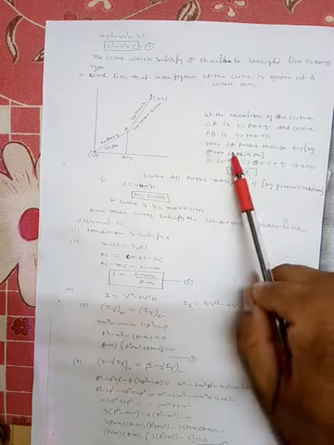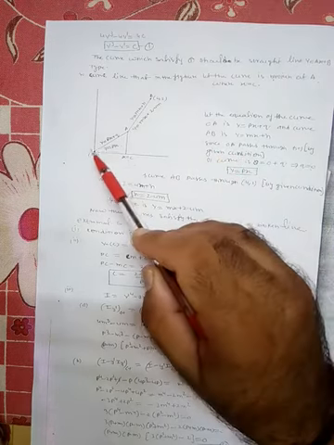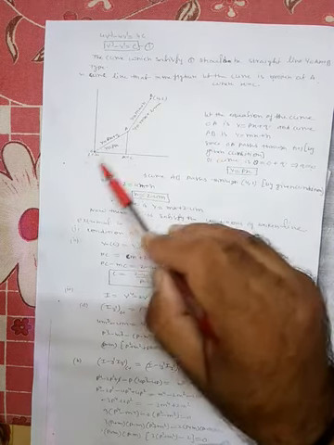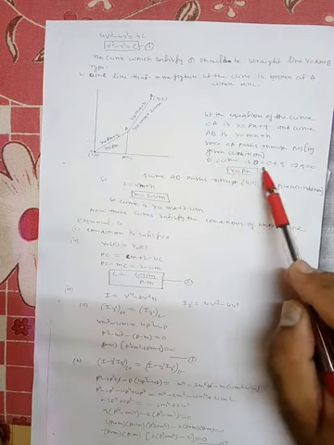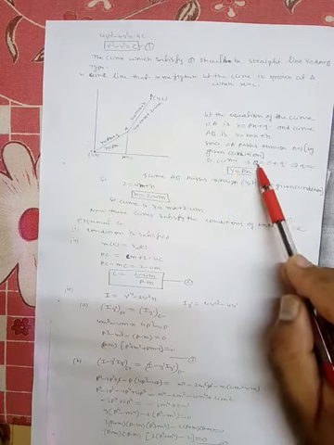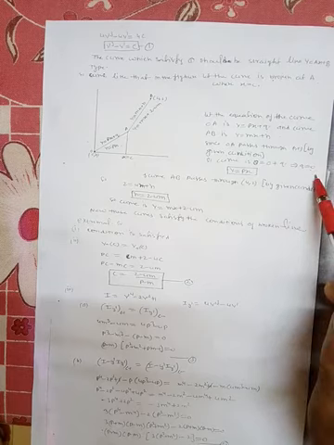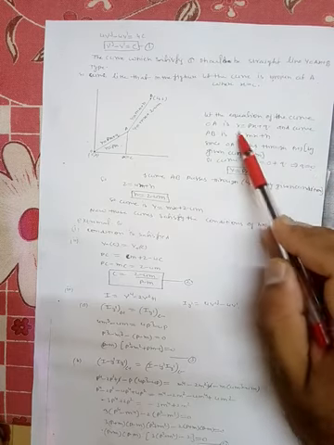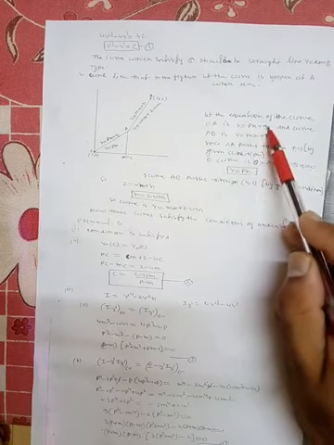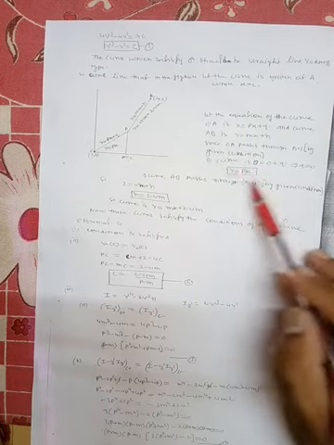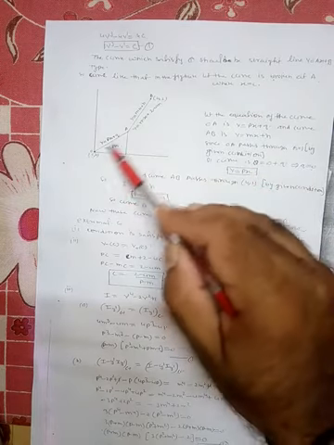Okay, since OA passes through 0 0, then according to the condition y is equal to 0, x is 0, so 0 equals 0 plus q, so q is also 0. In this equation we put y as 0 and x as 0, so q comes out 0, hence y is equal to px is the line.